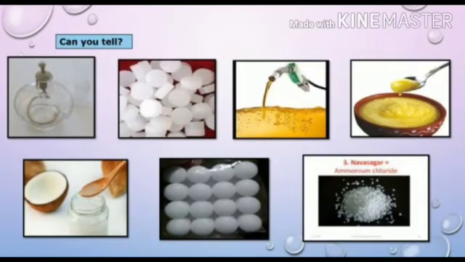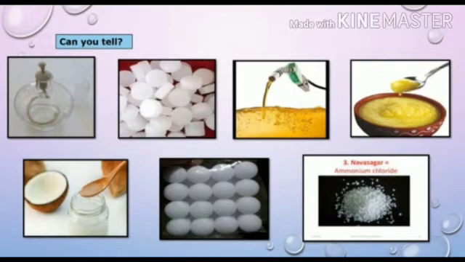Now can you tell? Consider the following substances: spirit, camphor, petrol, ghee, coconut oil, naphthalene balls, ammonium chloride. Ammonium chloride is also called Navsagar. Out of these examples, ghee and coconut oil freeze in winter.